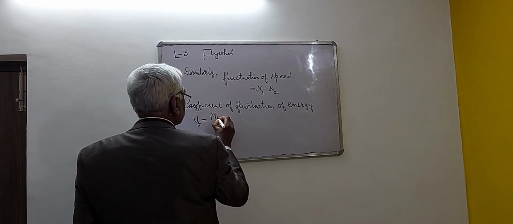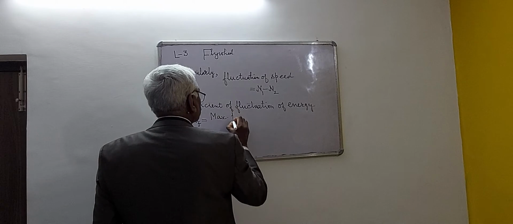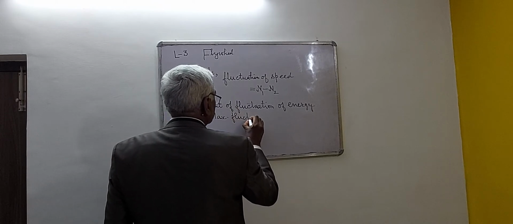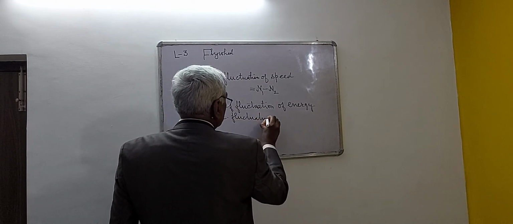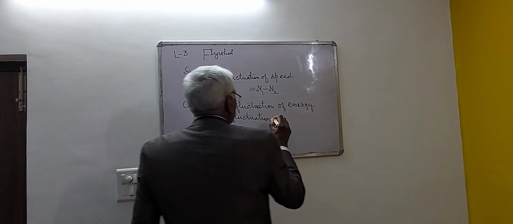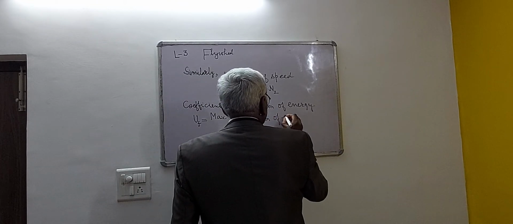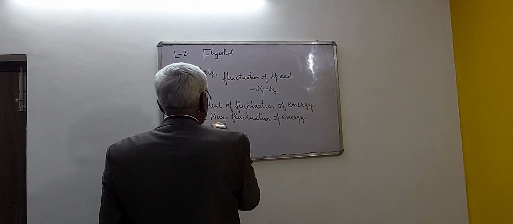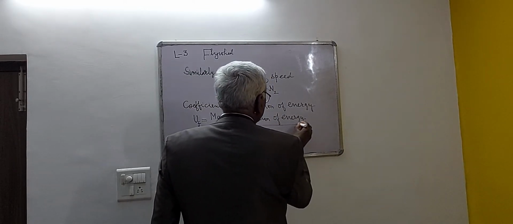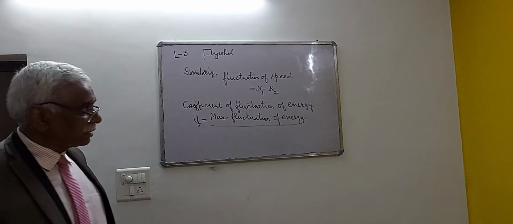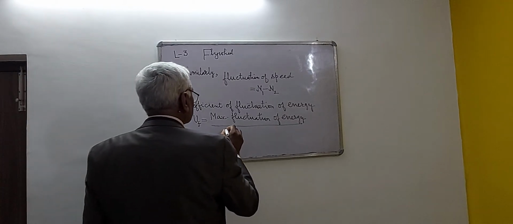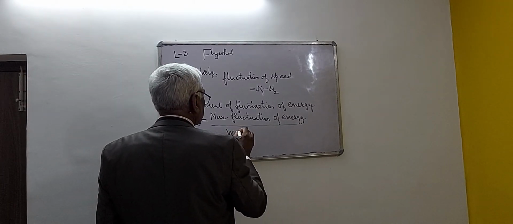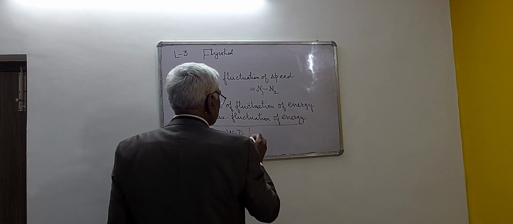It is written as the maximum fluctuation of energy divided by the work done per cycle.